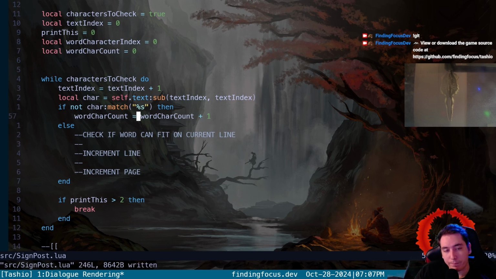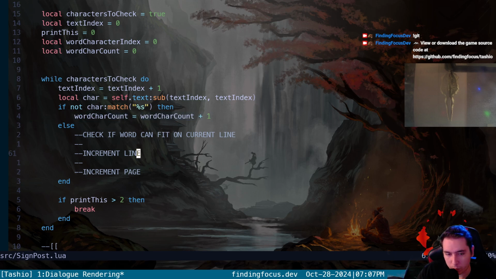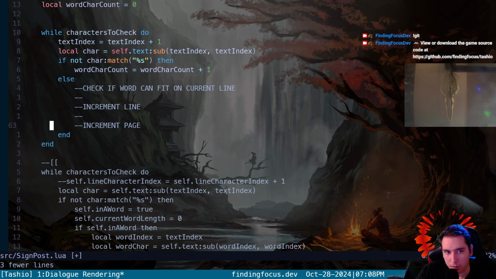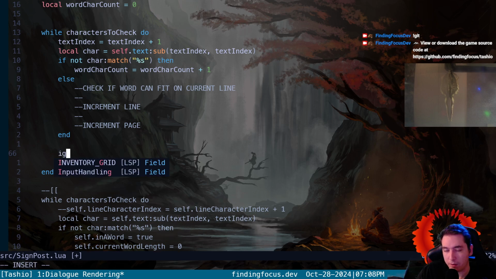Okay, so how do we trigger the end if we just have a string that says hi? How do we tell our while loop to exit? So we need to be able to say if our text index is greater than our text length, then break, because we've got all of them.